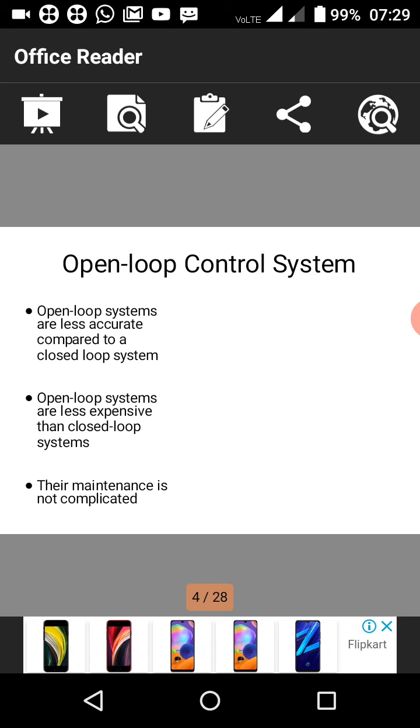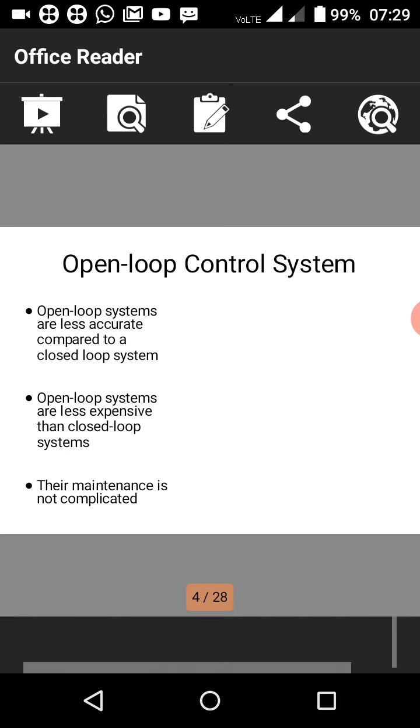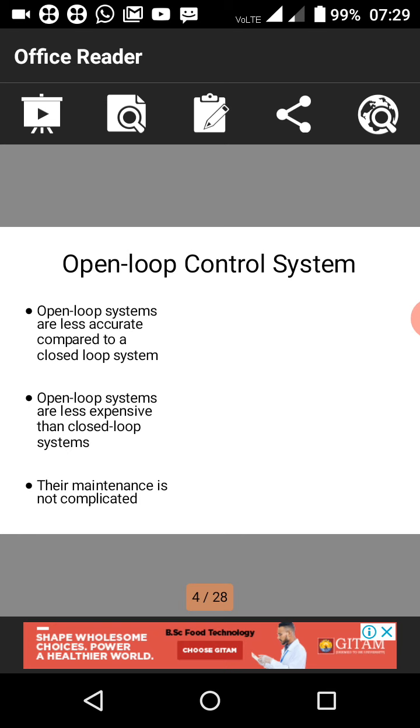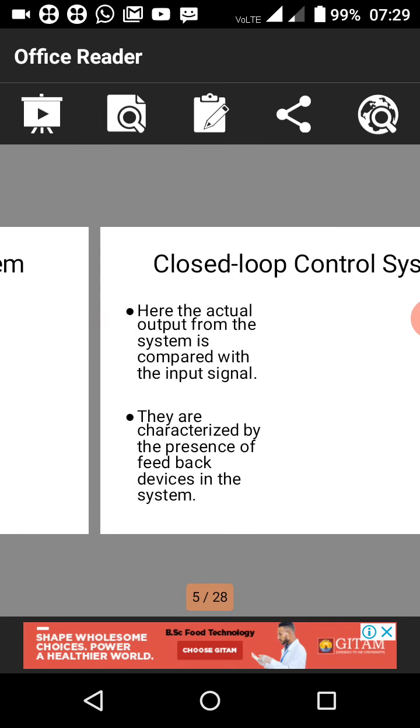Next, open loop systems are less expensive than the closed loop systems. So these are less expensive than the closed loop system. Open loop systems are less accurate compared to the closed loop system. So accuracy is also very low in open loop system. Their maintenance is not complete, so we can't maintain the whole thing in the open loop system.